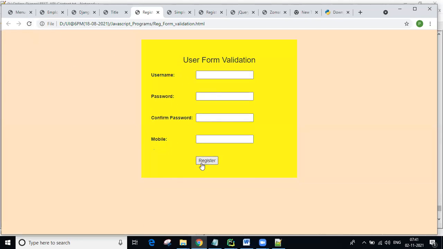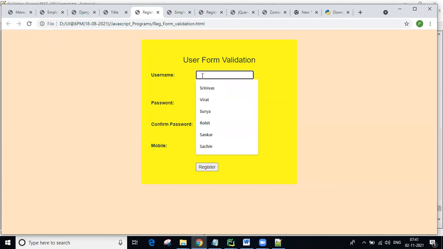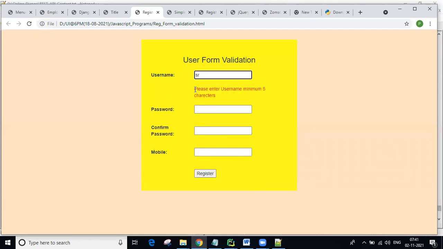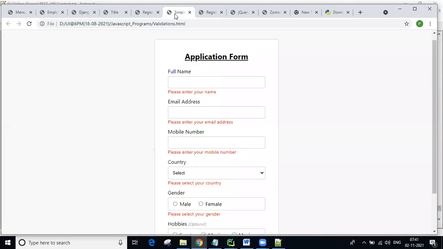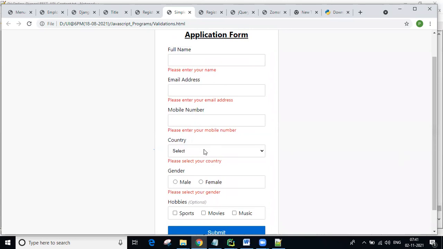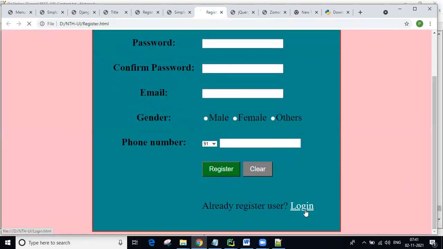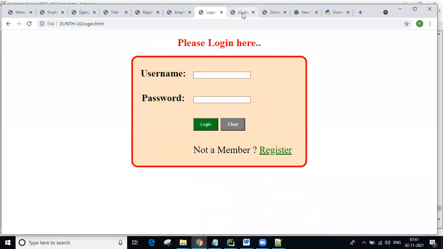And here are validations. Without giving data, I try to submit, and it asks to please enter username. Once you enter something, immediately another message appears: please enter username with minimum 5 characters. These are some validations we write. Then there are application forms, where you give all your details: number, country, gender, hobbies, mail, name. Here there is also a registration form and a login form.